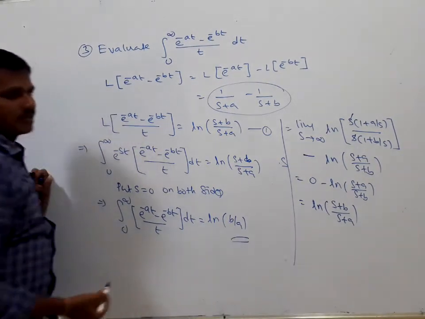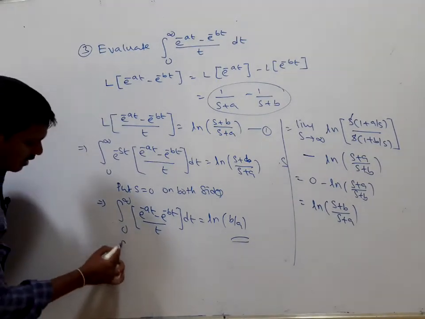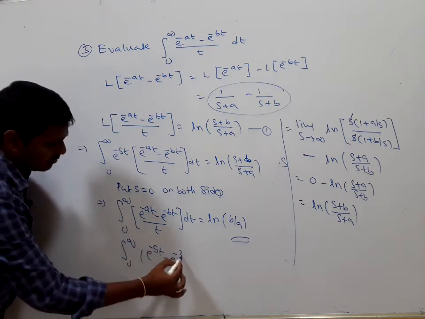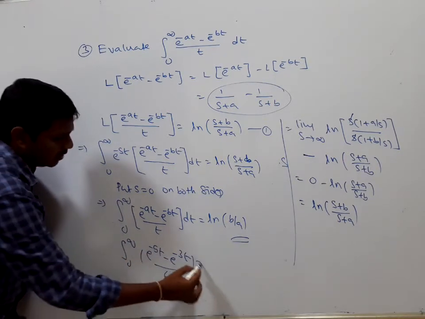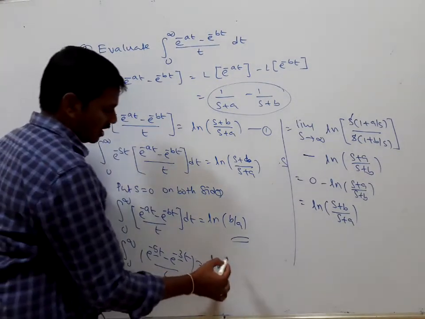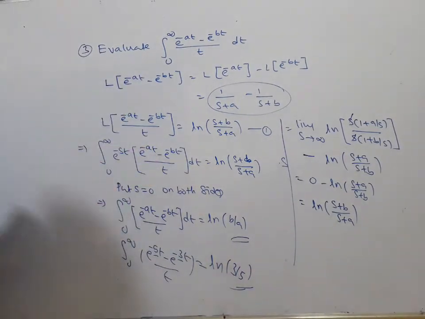This is your answer. By applying this, we can write the integral from 0 to infinity of (e to the power of minus 5t minus e to the power of minus 3t) divided by t as ln of b by a, where a equals 5 and b equals 3, so it is ln of 3 by 5. If you know the formula, write it. Otherwise, you need to solve it by the previous procedure as we mentioned here.